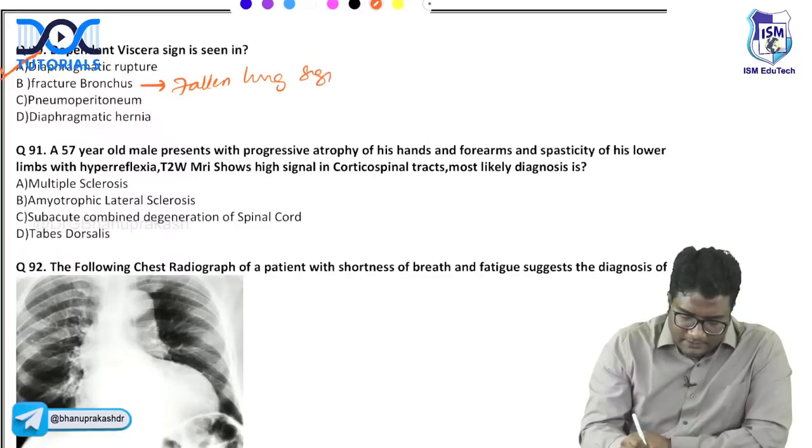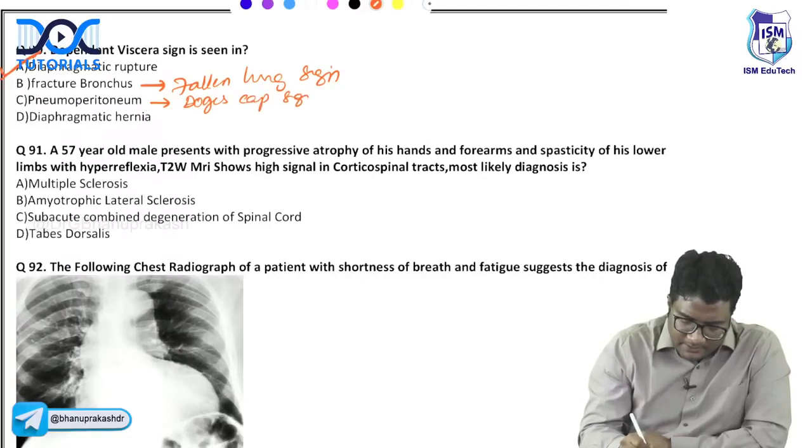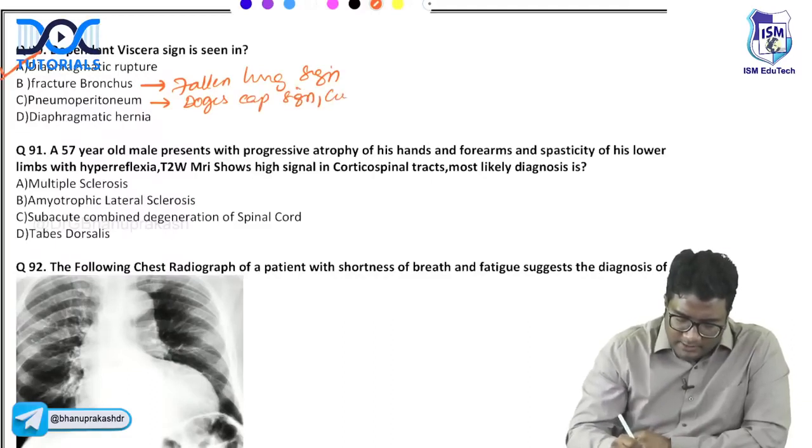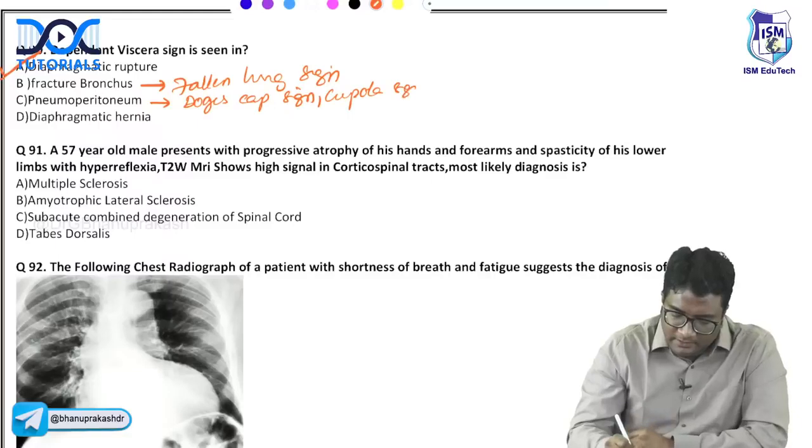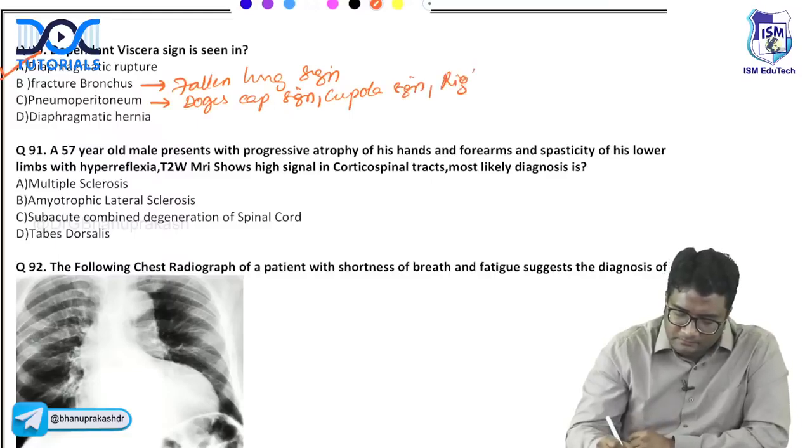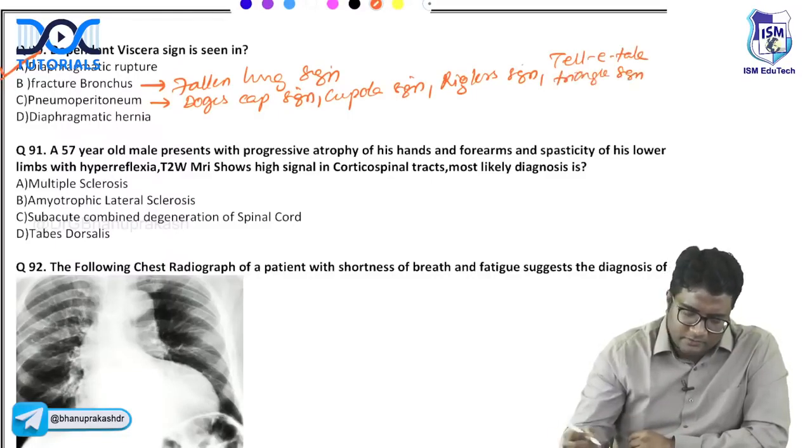Fallen lung sign. Some signs in pneumoperitoneum: Doge's cap sign, cupola sign, Rigler's sign. We also talked about the telltale triangle sign, right? So these are some signs of pneumoperitoneum.